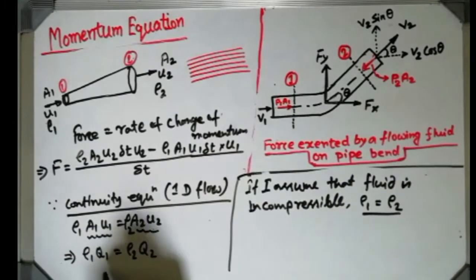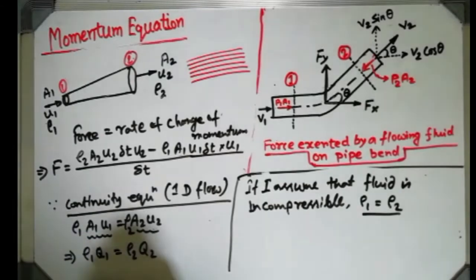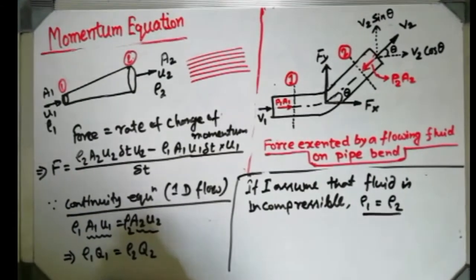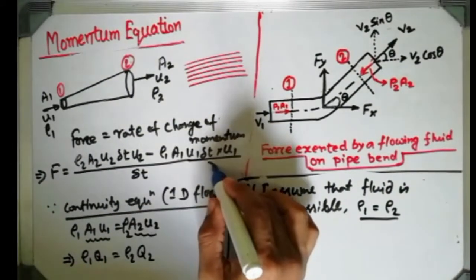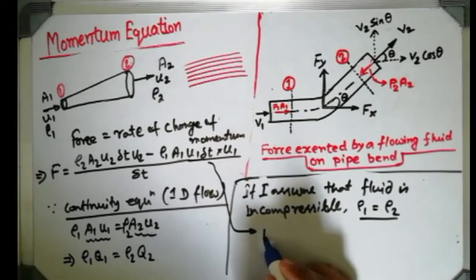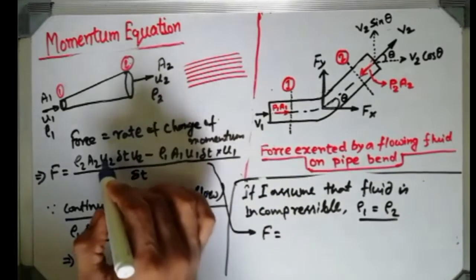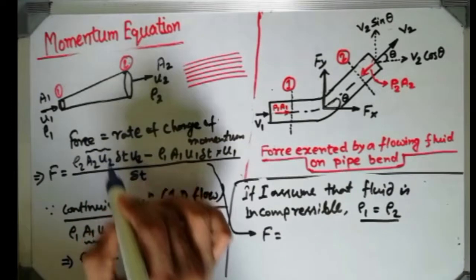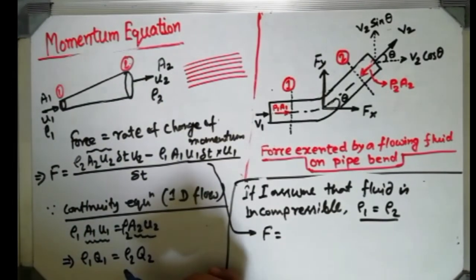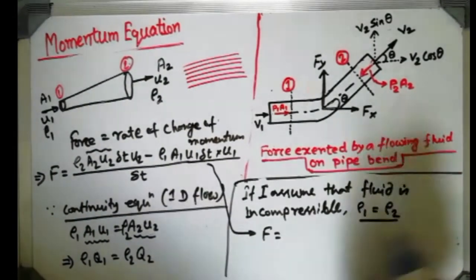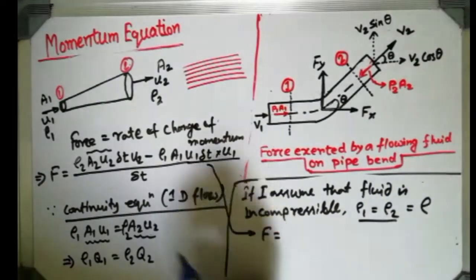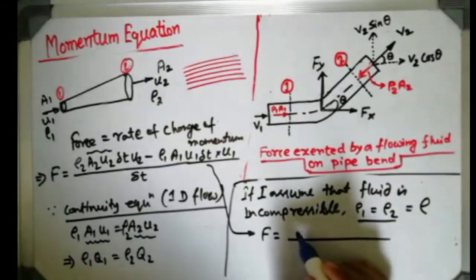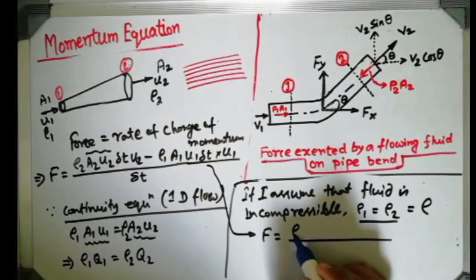So then that equation is converted. If rho 1 equals rho 2, then from this equation I can write F equals, just replace this A2 into U2, considering rho as common, it will be easy. I am writing that equation in this manner. Check it out, is it understandable or not?